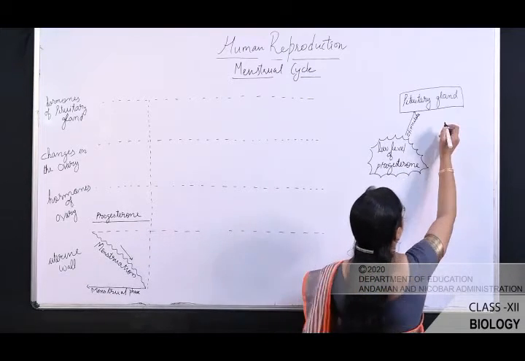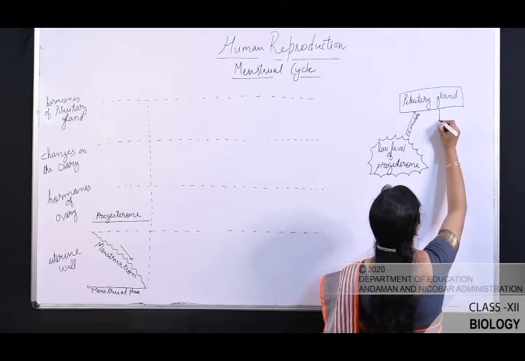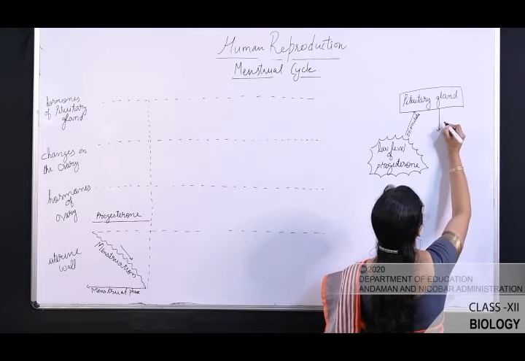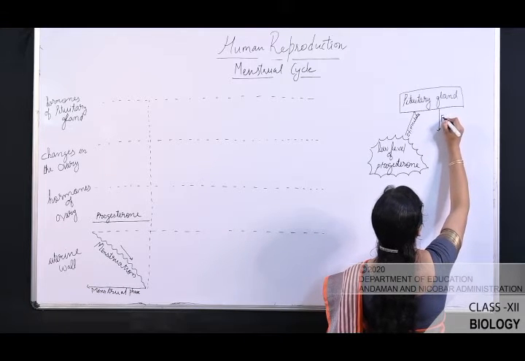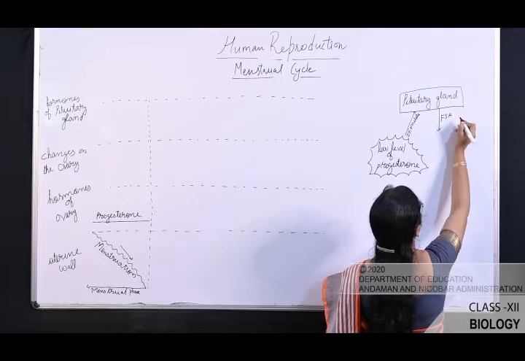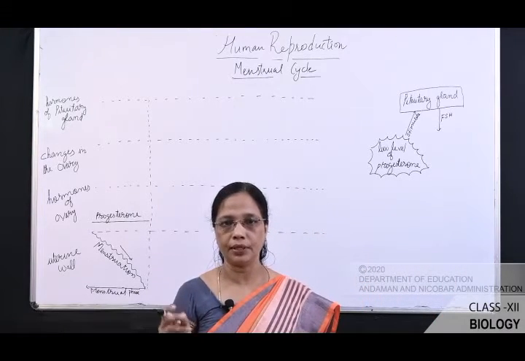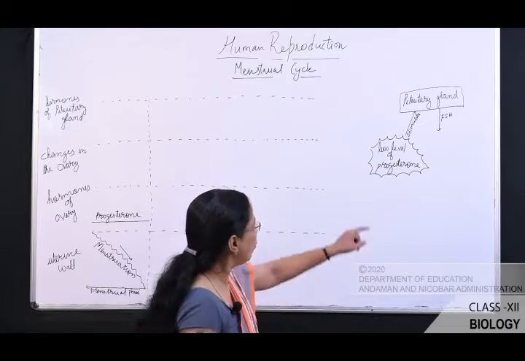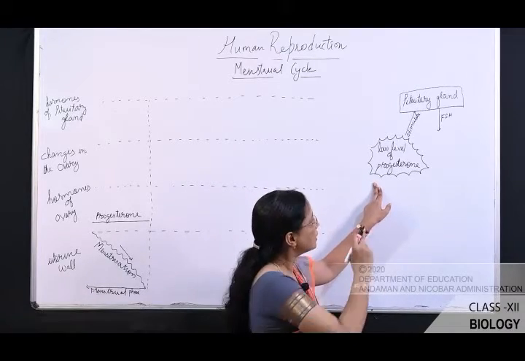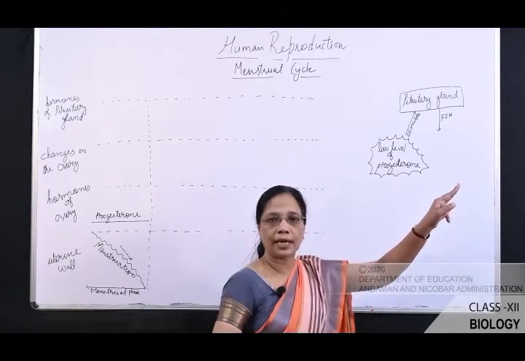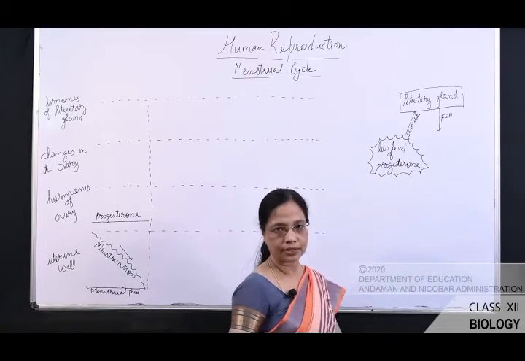At that time what happens? The pituitary gland secretes a hormone called FSH. What is the full form of FSH? Follicle stimulating hormone. So the low level of progesterone stimulates the pituitary gland to secrete FSH.